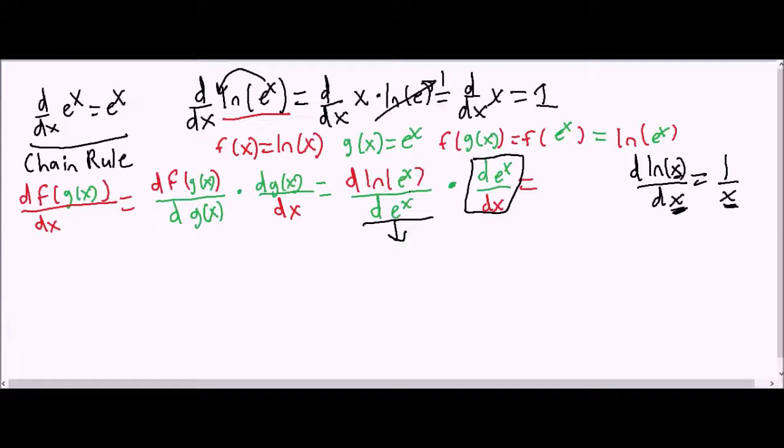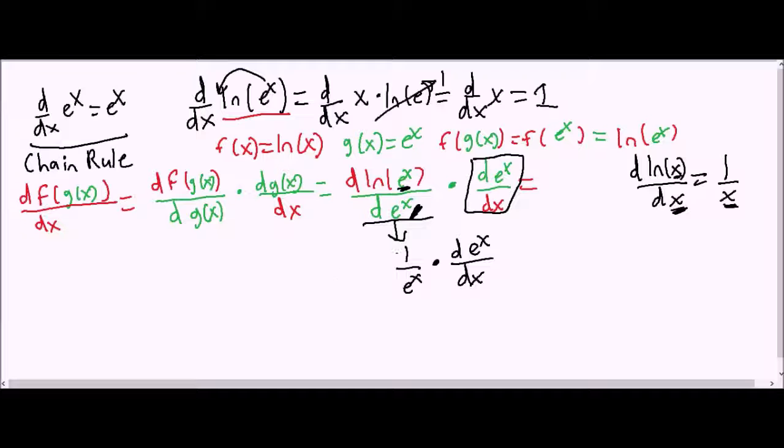Similarly, when we take the natural log of e to the x and we take it with respect to e to the x, we're going to get 1 over e to the x. This is going to be multiplied by the derivative of e to the x with respect to x.